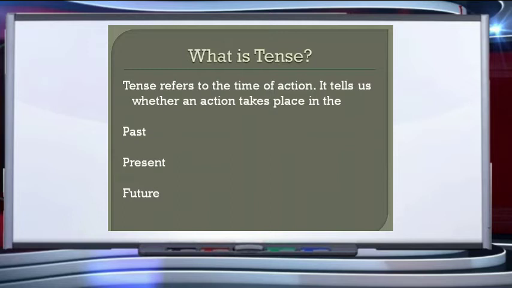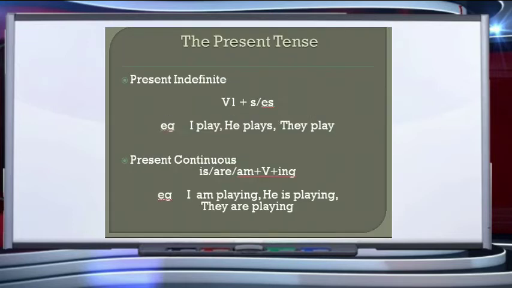Further on, each of these tenses is divided into four more parts: the indefinite tense, the continuous tense, the perfect tense and the perfect continuous tense. The present tense, children, is of four types: present indefinite, present continuous, present perfect and present perfect continuous tense. Now, coming to the first type, the present indefinite tense.